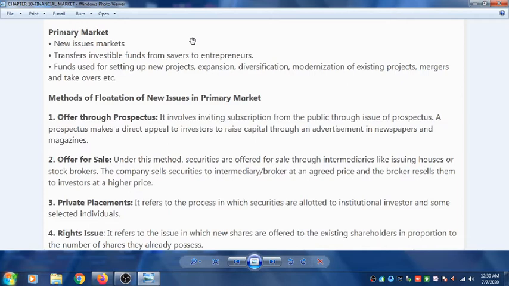The fourth way by which the shares can be issued in the primary market is rights issue. It refers to the issue in which new shares are offered to the existing shareholders in proportion to the number of shares they already have. So those who are the existing shareholders of the company are given the new shares in proportion to the number of shares they already have of the old company.